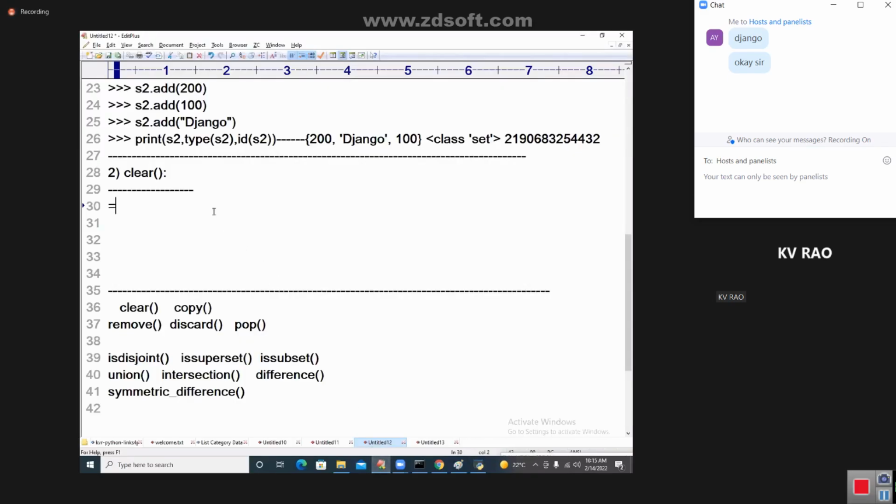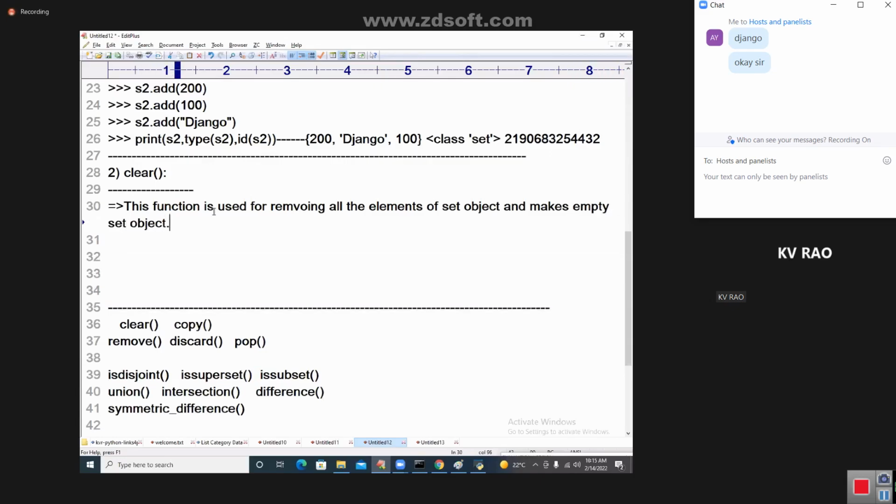Now I am giving you the definition: this function is used for removing all the elements of a set object and makes it an empty set object.